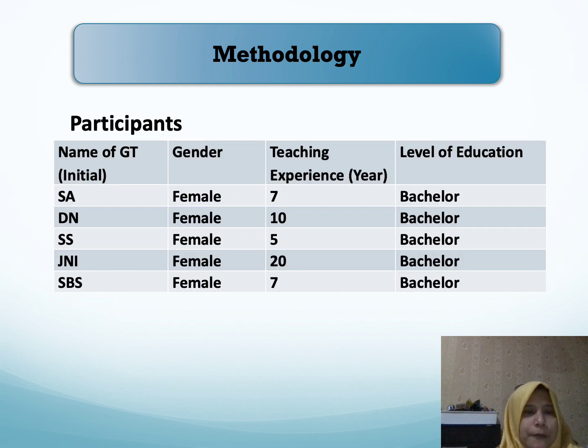For the participants, we chose 5 participants. All of the participants are female, and they have teaching experience between 5 and 20 years, and the level of education is bachelor.